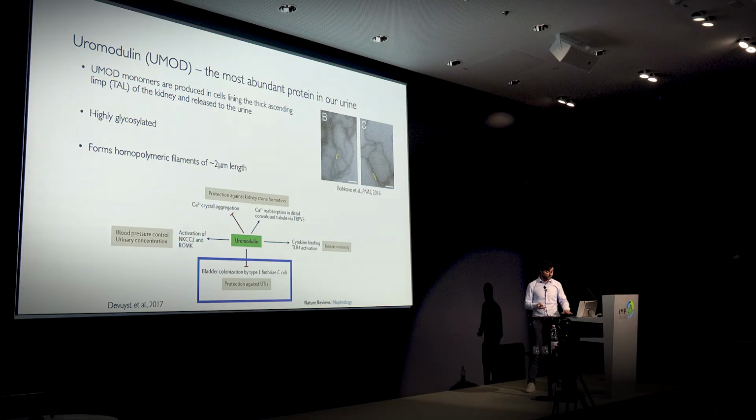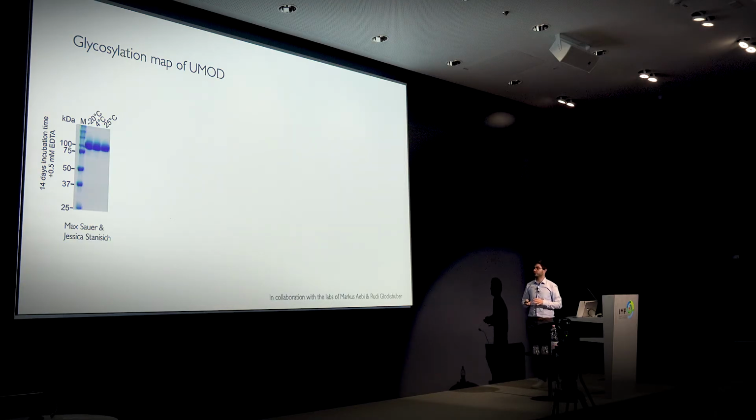One reason was that uromodulin has quite a limited half-life in urine. The whole project started when two of my colleagues at ETH, Max Sauer and Jessica Stanisich, in the lab of Rudi Glockshuber, were able to purify stable human uromodulin from urine. The trick was just to add a bit of EDTA, because you always co-purify a metalloprotease, which naturally degrades uromodulin in urine. But this allowed us to do a whole bunch of studies.